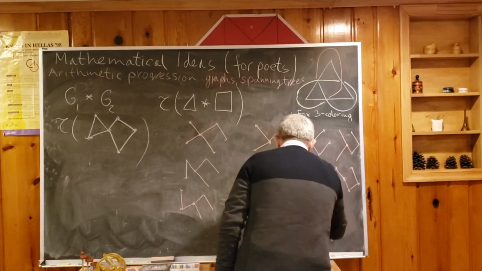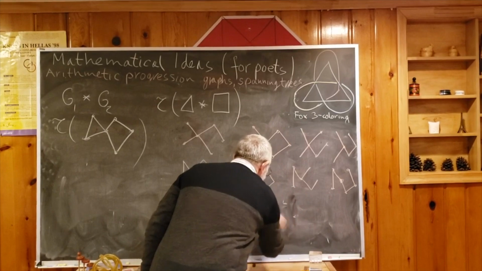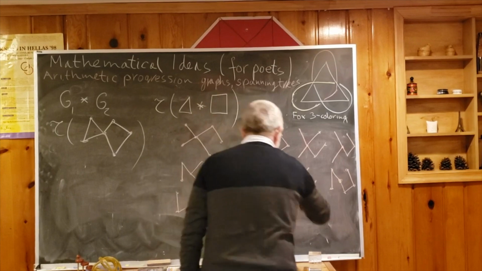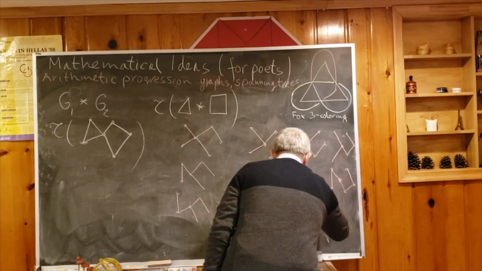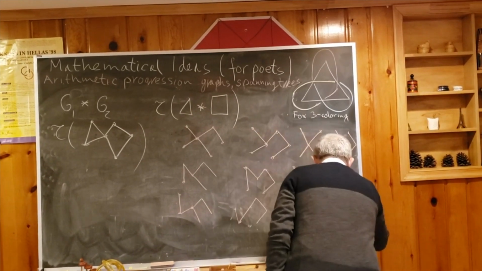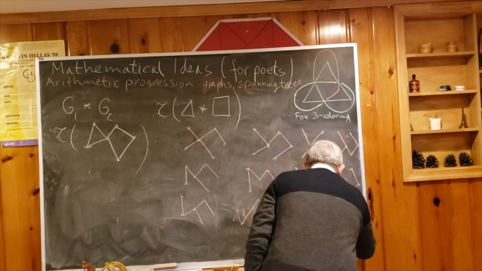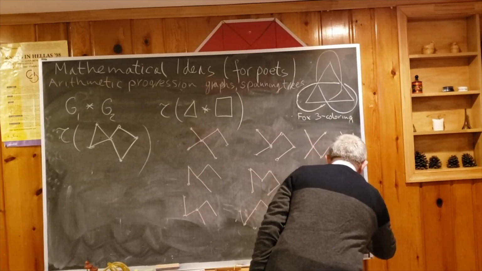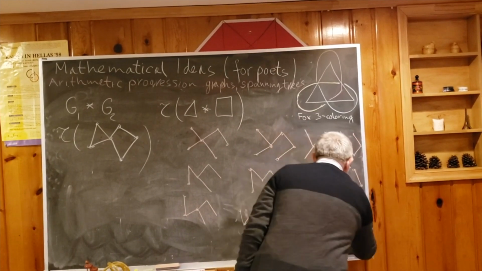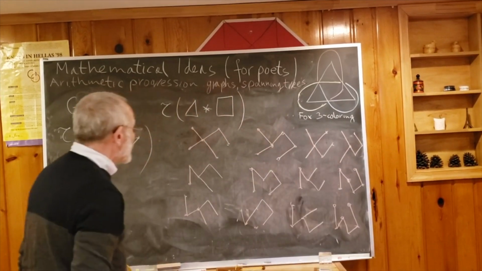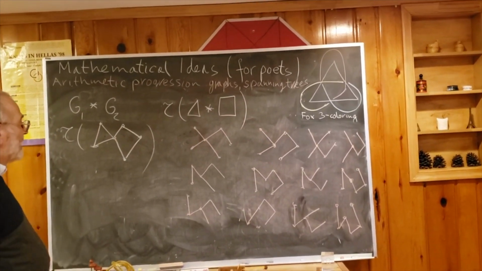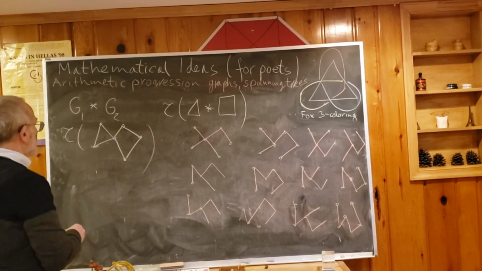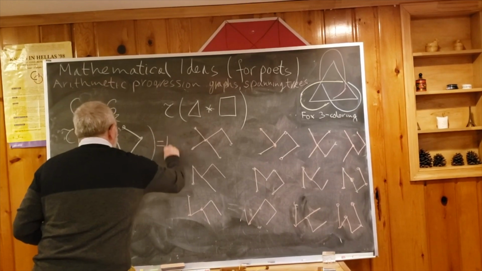No, this triangle is not like this. 1, 2, 3. We take now on the left side this, and on the right side it will be this. And finally, I repeat this pattern. Okay. Not only these are all spanning trees, and clearly we have 3 rows, 4 columns, so 12. This is 12 as we computed.